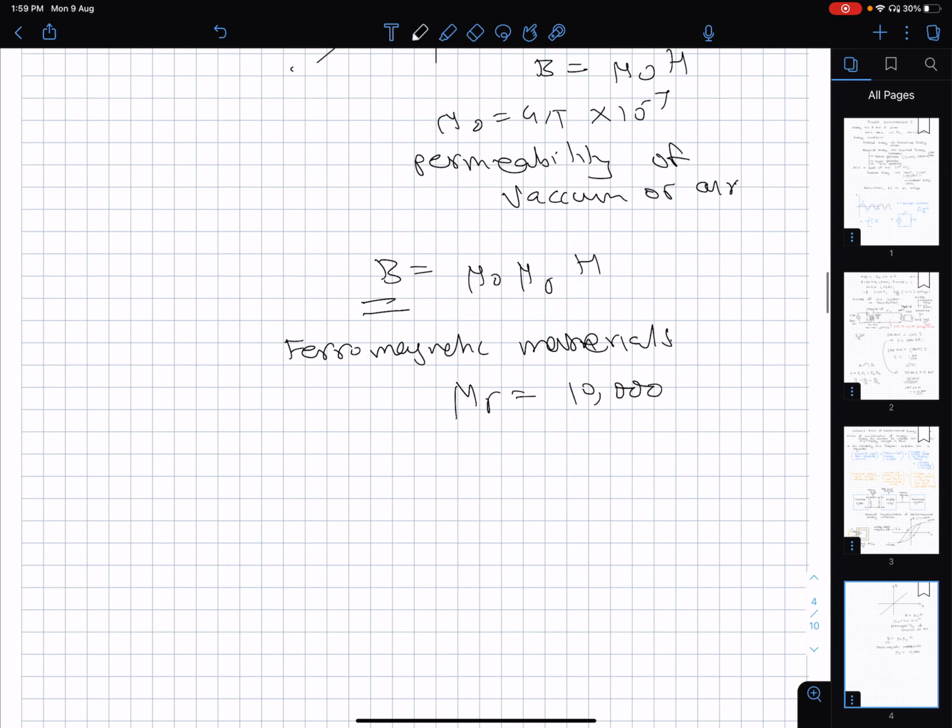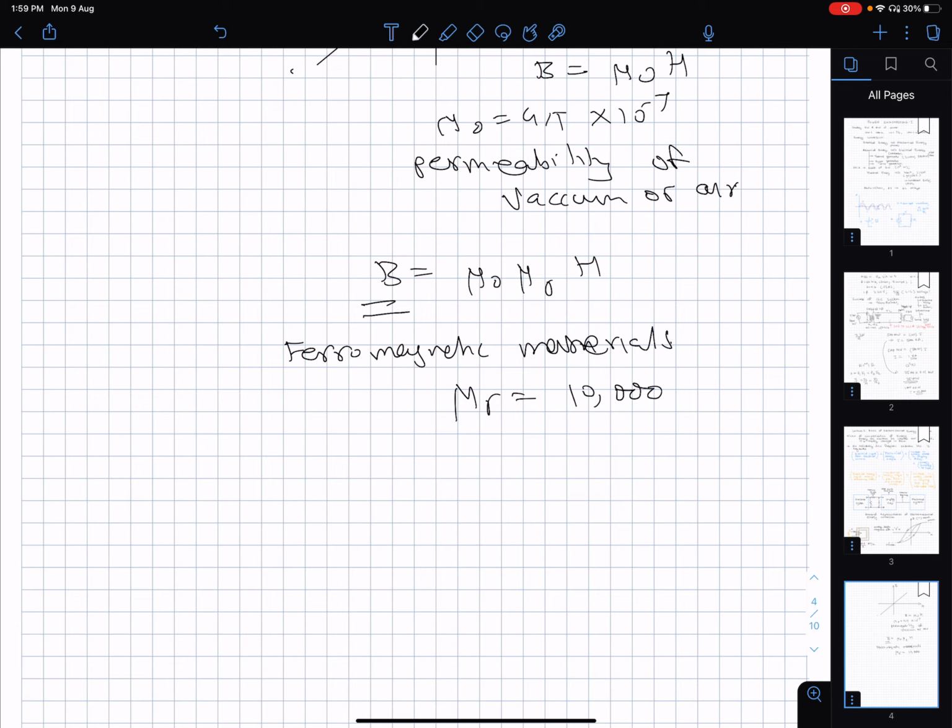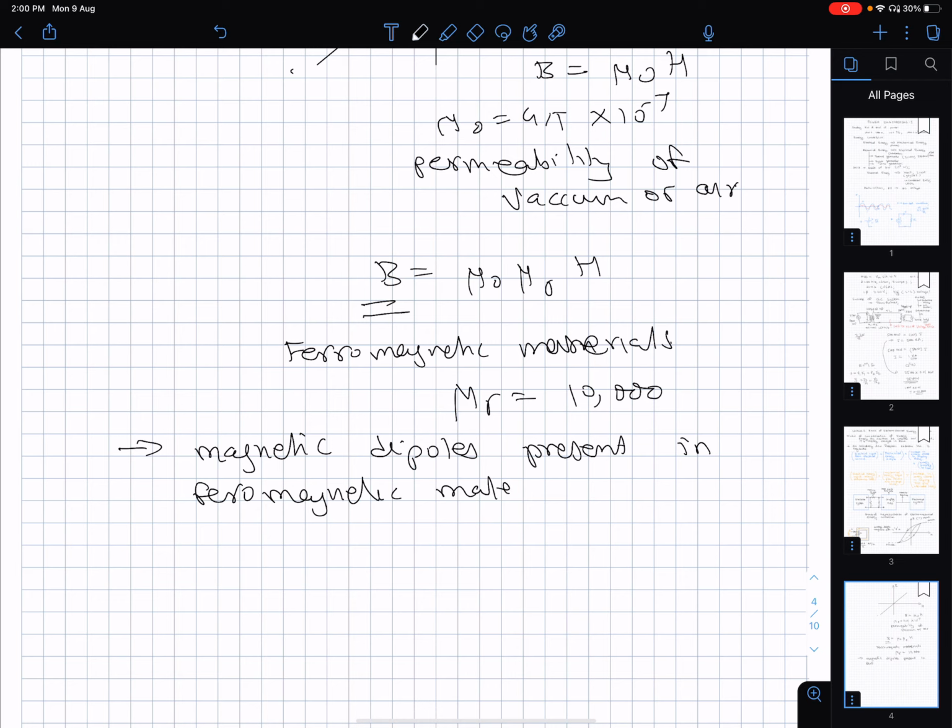So if you recall, there are magnetic dipoles present in ferromagnetic materials, and in presence of H, they align in the direction, giving this multiplier effect of mu r.